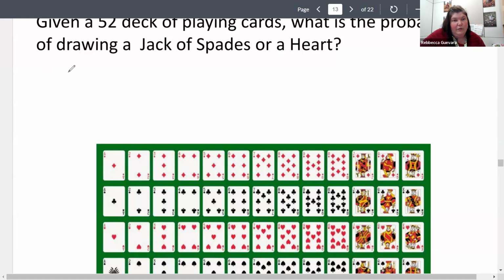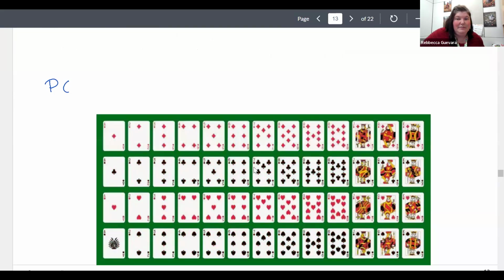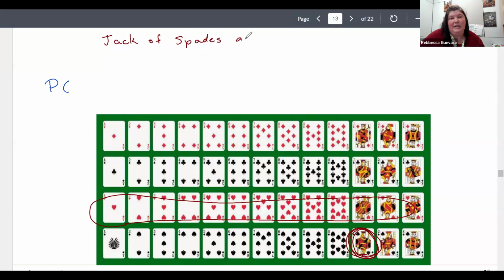So if we're looking for a jack of spades and a heart, let me move this just a little bit. This card right here is going to be my jack of spades, and these are going to be my hearts. This is mutually exclusive. So jack of spades and hearts are mutually exclusive.